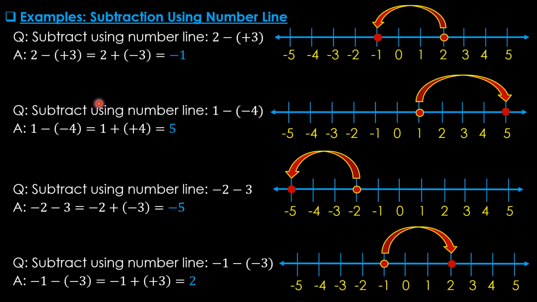Similarly, 1 minus minus 4 is 1 plus plus 4 to get 5. Minus 2 minus minus 3 means minus 2 plus minus 3. So these are very similar to addition using number lines, but only one operation we have to do before addition, which is changing the sign.